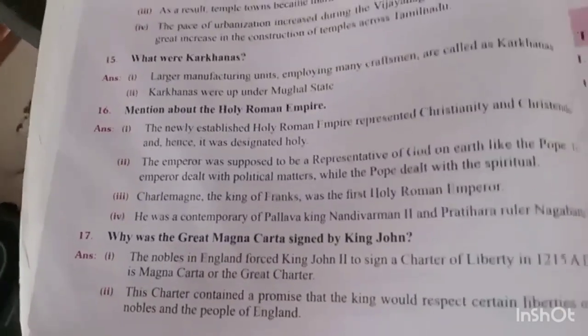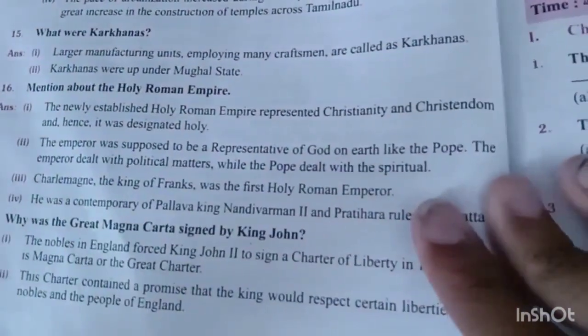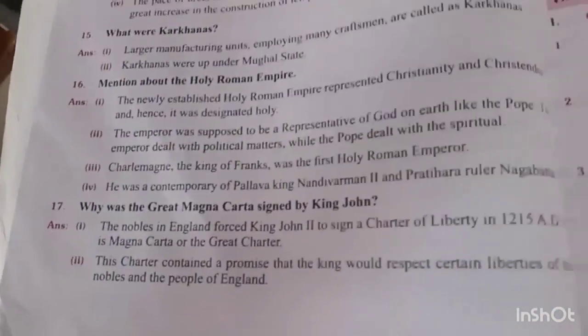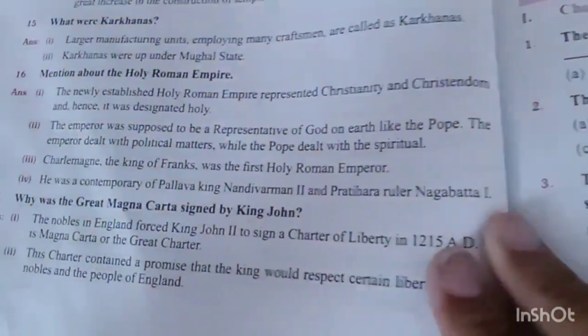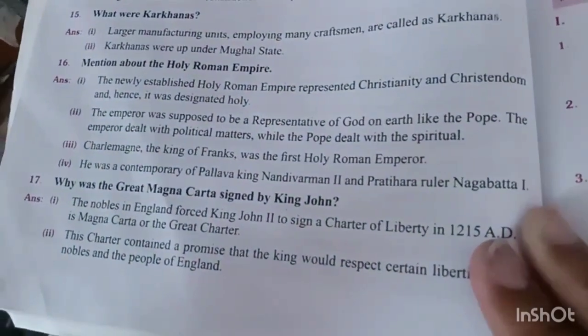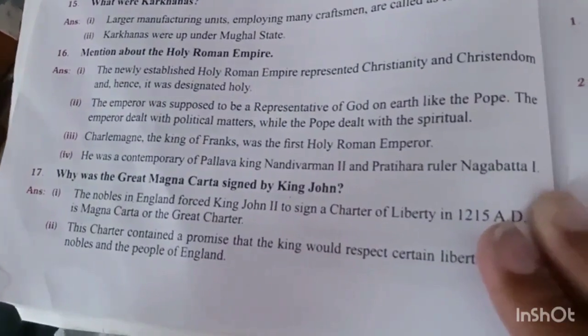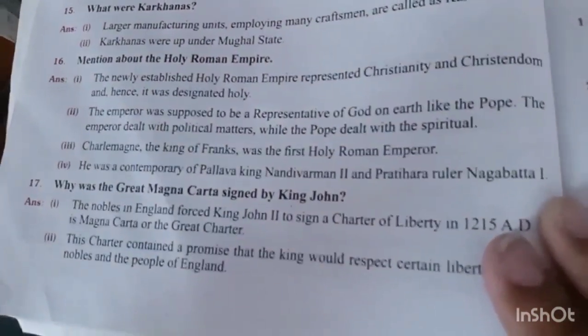Mention the Holy Roman Empire. The newly established Holy Roman Empire represented Christianity and Christendom, and hence it was designated holy. The emperor was supposed to be a representative of God on earth, like the Pope. The emperor dealt with political matters while the Pope dealt with the spiritual. Charlemagne, the king of France, was the first Holy Roman emperor. He was a contemporary of Pallava king Nandivarman II and Pratihara king Nagabhatta I.